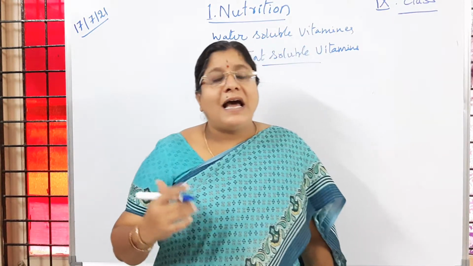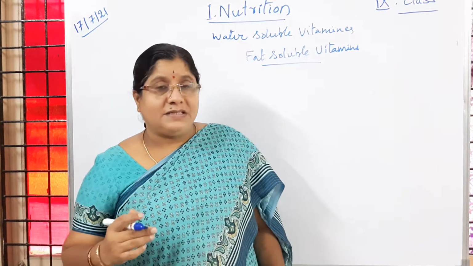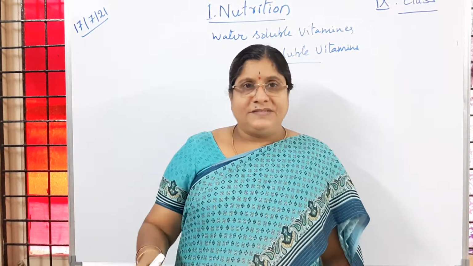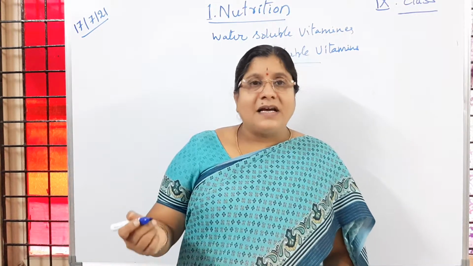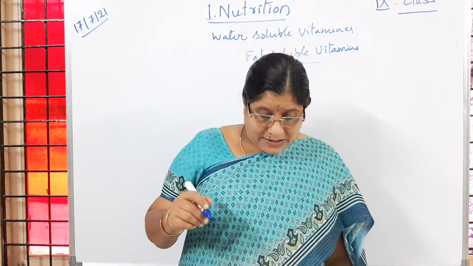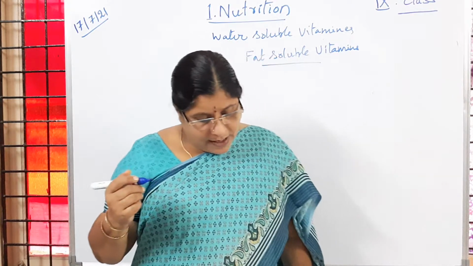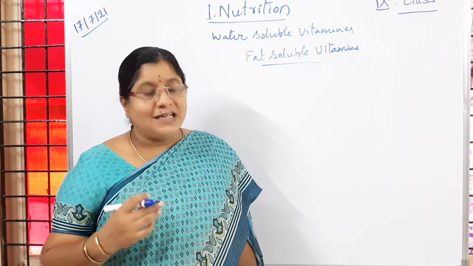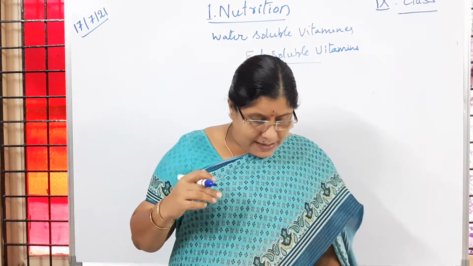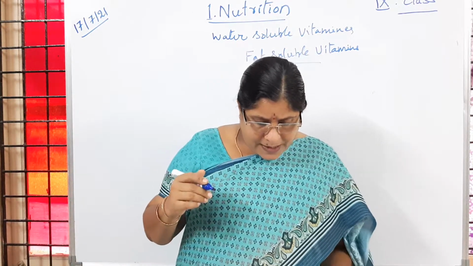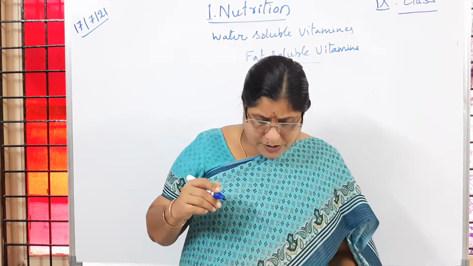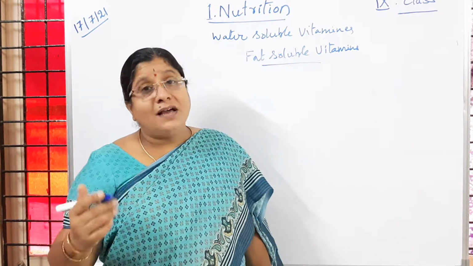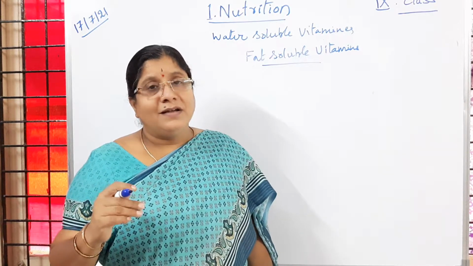Why are they called fat soluble vitamins, like vitamins A, D, E and K? They are called fat soluble vitamins because they are soluble in organic solvents, and they are absorbed and transported along with the fats, children. Is it clear to you?